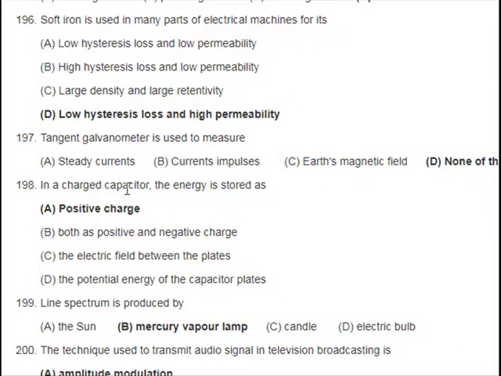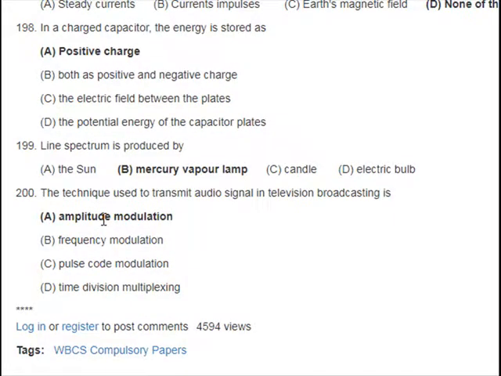198. In a charged capacitor, the energy is stored as: A. Positive charge, B. Both positive and negative charge, C. The electric field between the plates, D. The potential energy of the capacitor plates. 199. Line spectrum is produced by: A. The sun, B. Mercury vapor lamp, C. Candle, D. Electric bulb. 200. The technique used to transmit audio signal in television broadcasting is: A. Amplitude modulation, B. Frequency modulation, C. Pulse code modulation, D. Time division multiplexing.